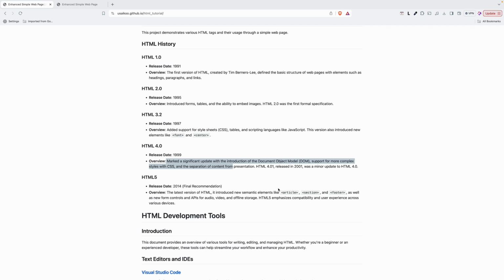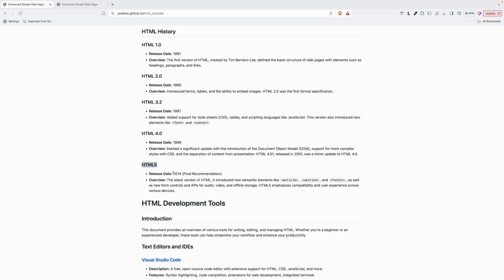It was released in 2001, a minor update of HTML 4.0. After that, we are going to study HTML5. Its release date was 2014.